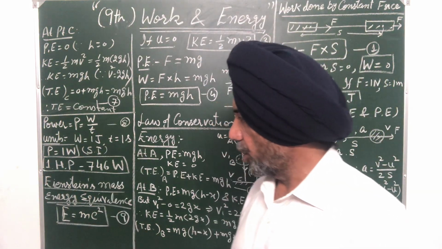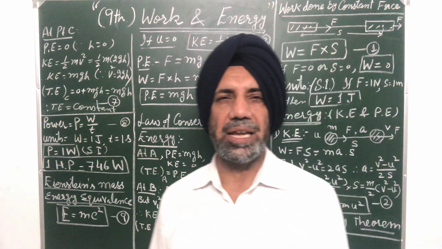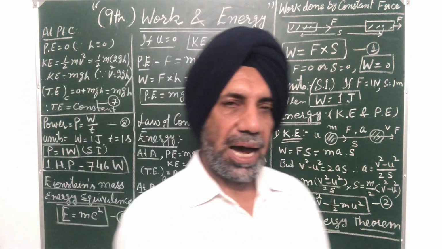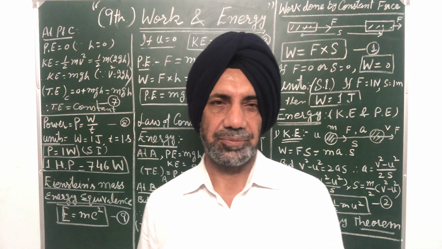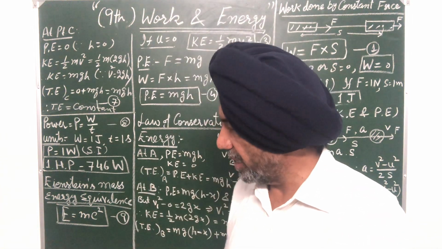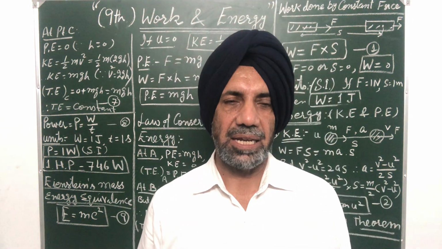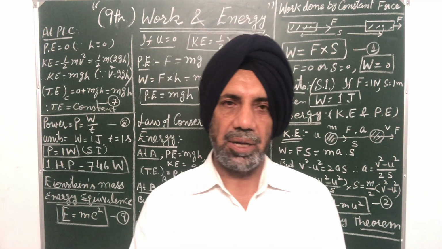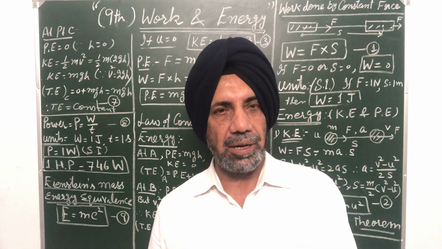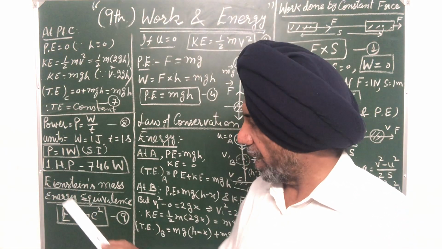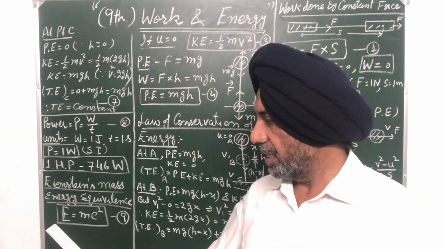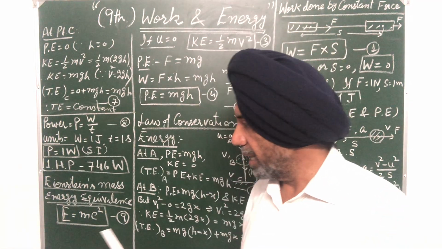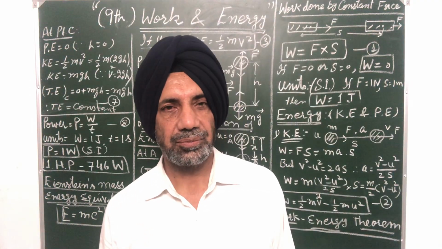Then the last topic is Einstein's mass energy equivalence. Einstein's mass energy equivalence says that mass and energy are interconvertible. Einstein says mass can be converted into energy and energy can be converted into mass. And according to Einstein's mass energy equivalence relation, E is equal to mc square, where c is the speed of light and m is the mass of the body.